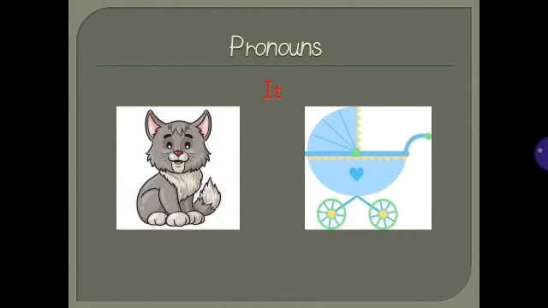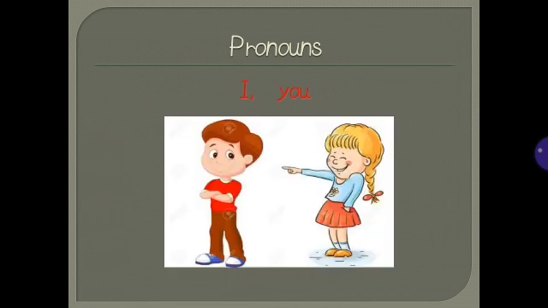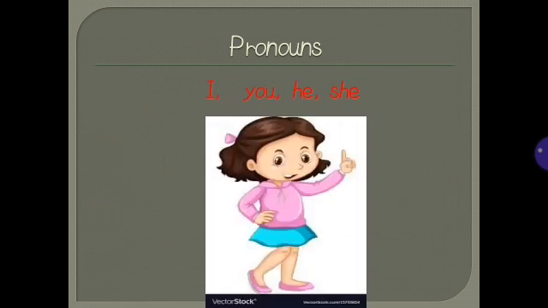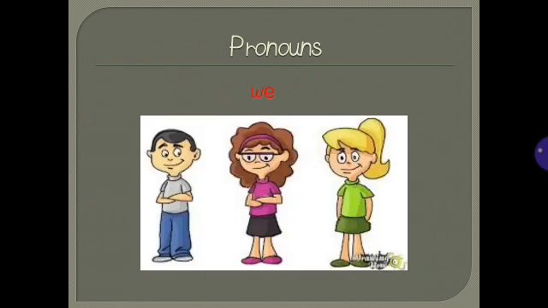For example, it is my pet. My pet is a cat. I, you, he, she are used for one person. We is used for more than one person.